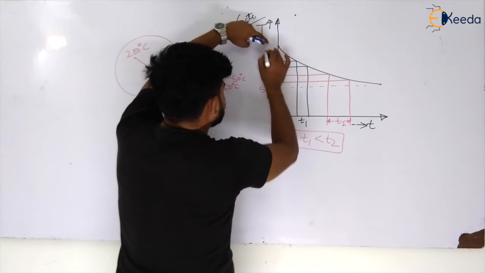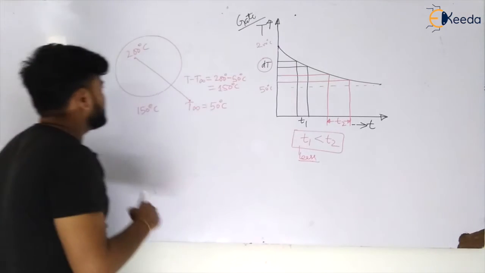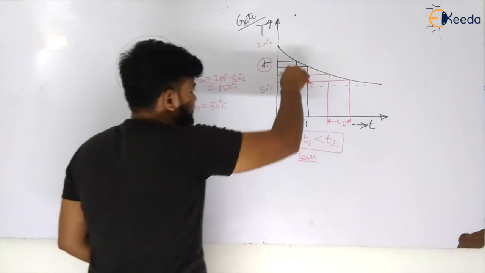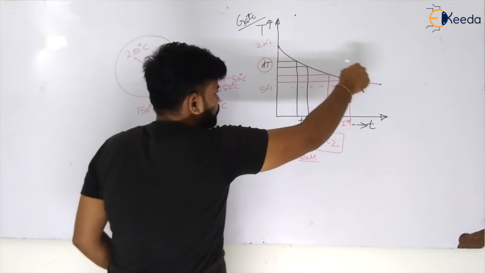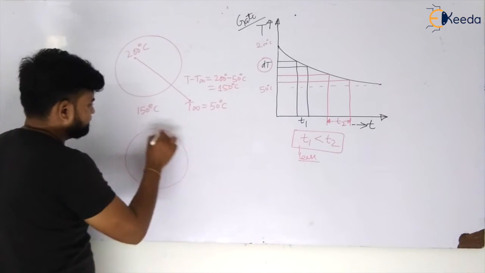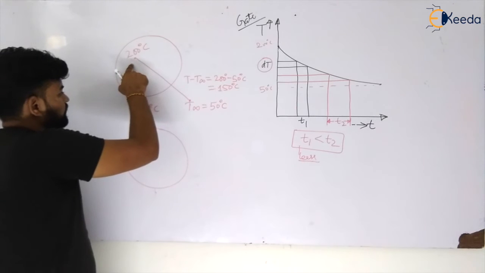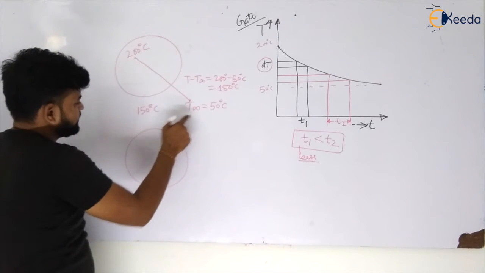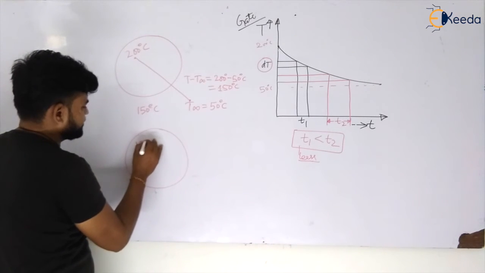This is your 50 degrees Celsius. This is your 200 degrees Celsius. But if the temperature gradient is decreasing, as the temperature is decreasing from here to here, let us say I am taking a similar object at 200 degrees Celsius, and the surrounding at 50 degrees Celsius, let us take that 150 degrees Celsius.